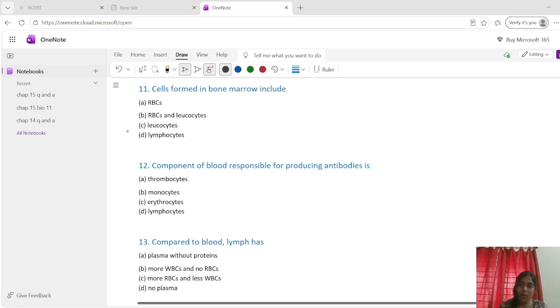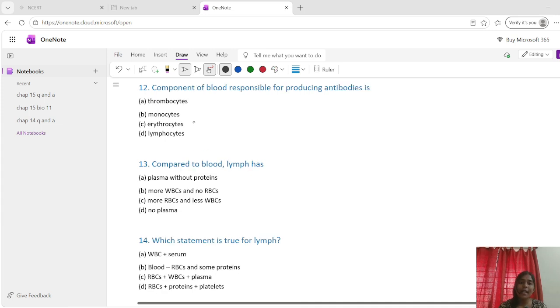Cells formed in bone marrow include RBCs and leukocytes, because bone marrow is a site of hematopoiesis and it produces RBCs, many WBCs along with platelets. Okay. The component of blood responsible for producing antibodies is the lymphocyte.